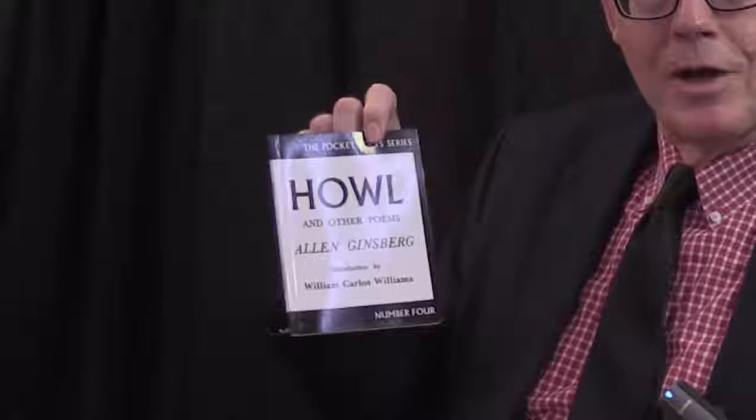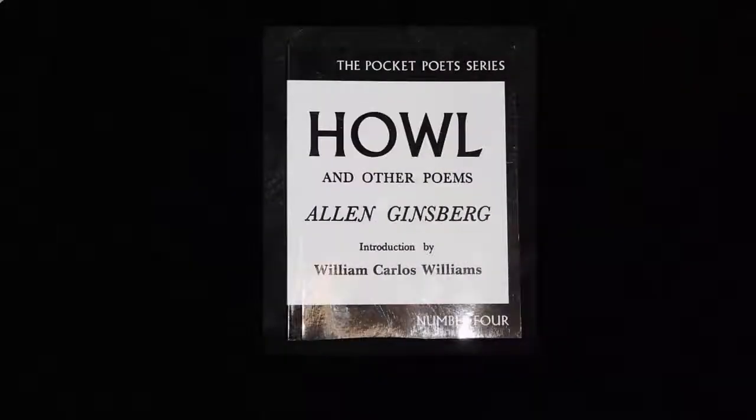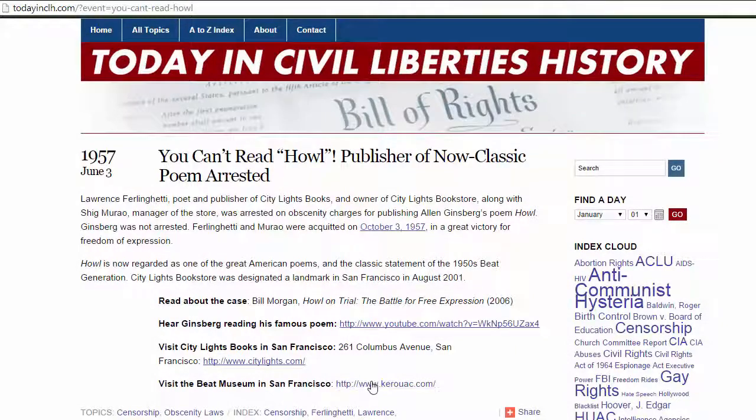Did you know that there was a time when you could get arrested for publishing a poem in the United States? Well, you could, and it happened. On June 3rd, 1957, Lawrence Ferlinghetti was arrested for publishing Allen Ginsberg's famous poem, Howl, now regarded as an American classic. Well, they fought back and they were acquitted of the obscenity charges in what was then a great victory